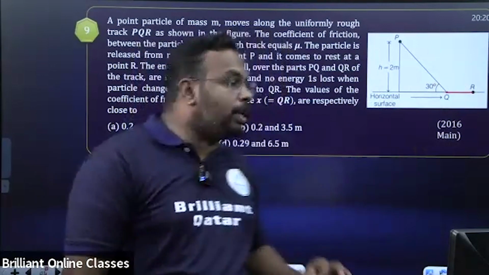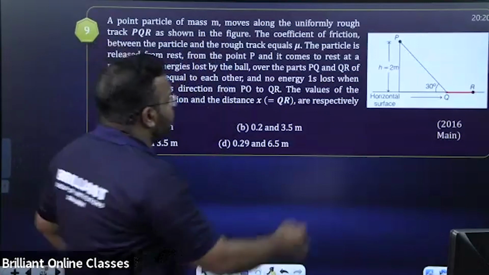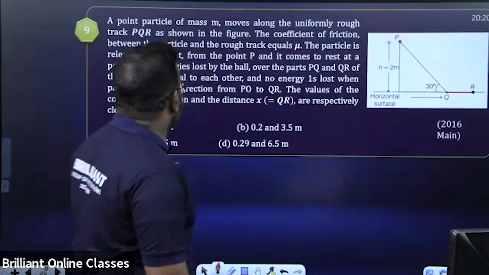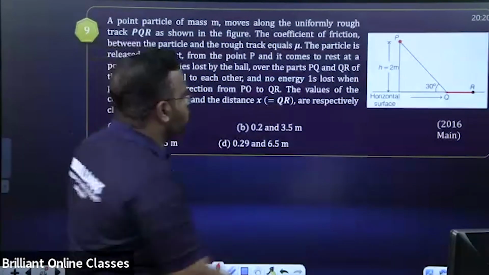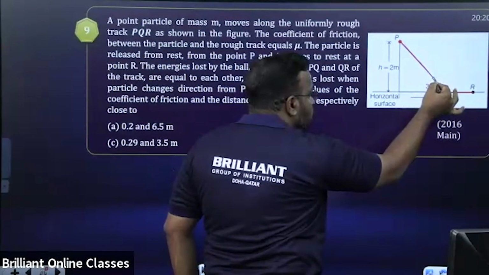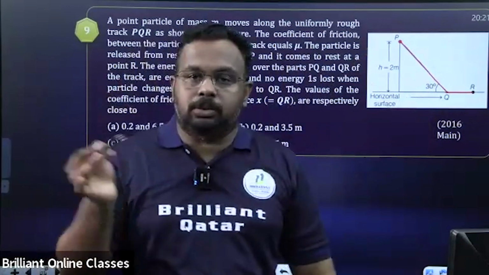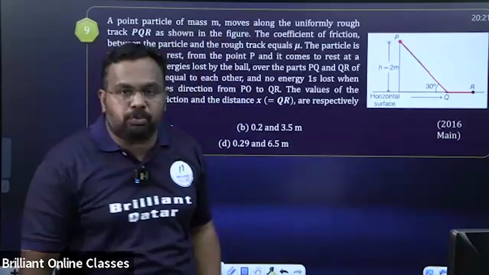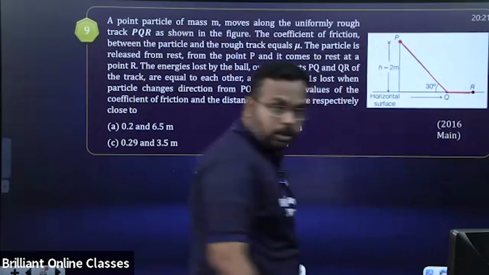And for that, what are the ideas given? Look, the particle is released from rest from the point P. From here only, the particle is released. The energy is lost by the ball over the parts PQ. So when it moves along this surface, it will lose some energy. Why is there loss of energy? Because there is friction. So some energy will be lost to do work against friction. And from here to here also, some energy will be lost.